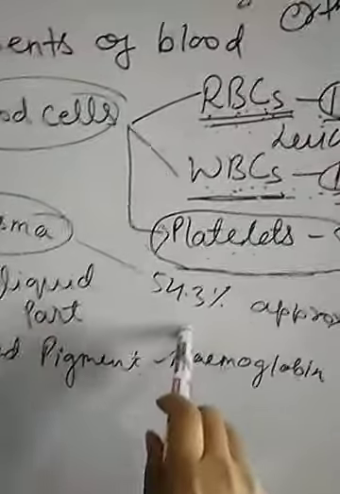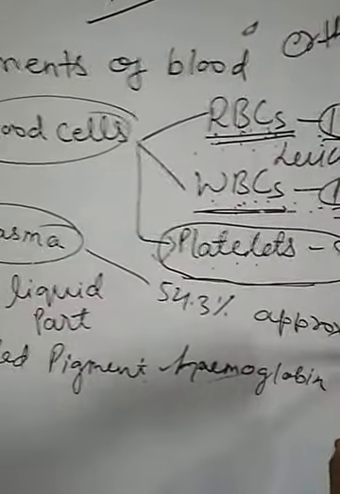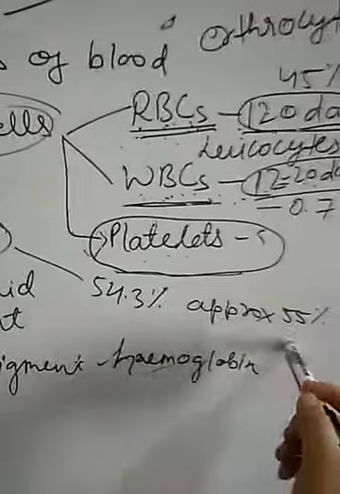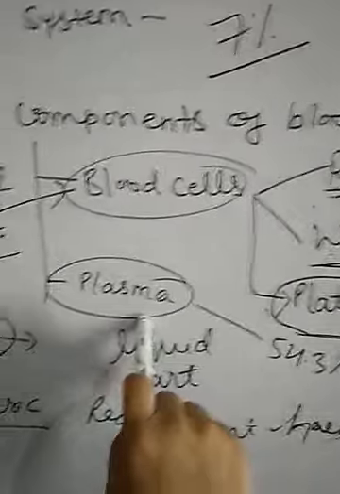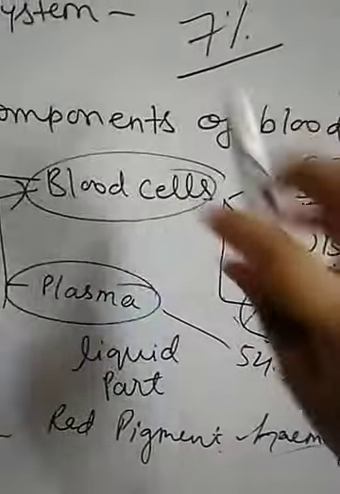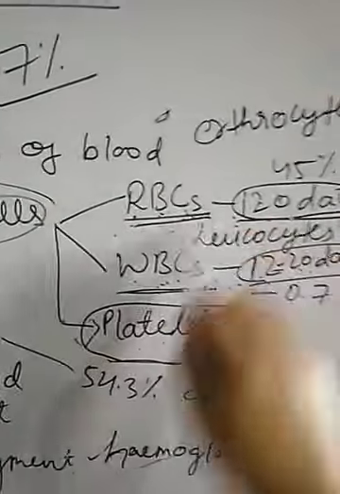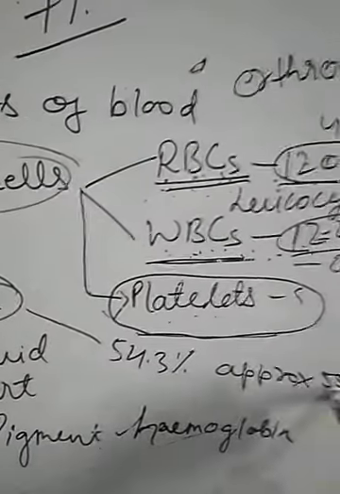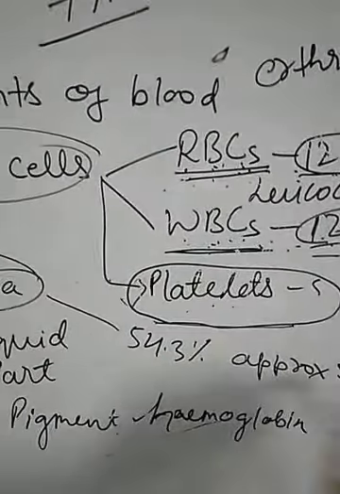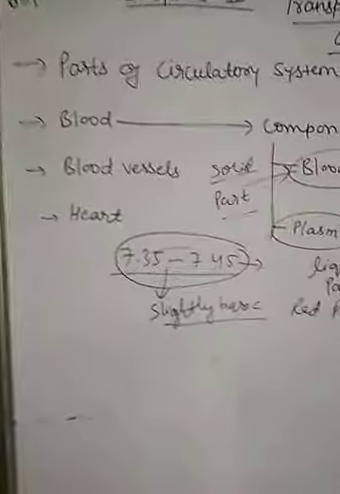Blood plasma contains 54.3% of the total blood volume, or you can say that approximately 55% of the total blood volume is constituted by the blood plasma. Out of this, 45% is constituted by the RBCs, 0.7% by WBCs and 55% by the plasma, and the rest is constituted by the blood platelets. So children, these are all about the blood.